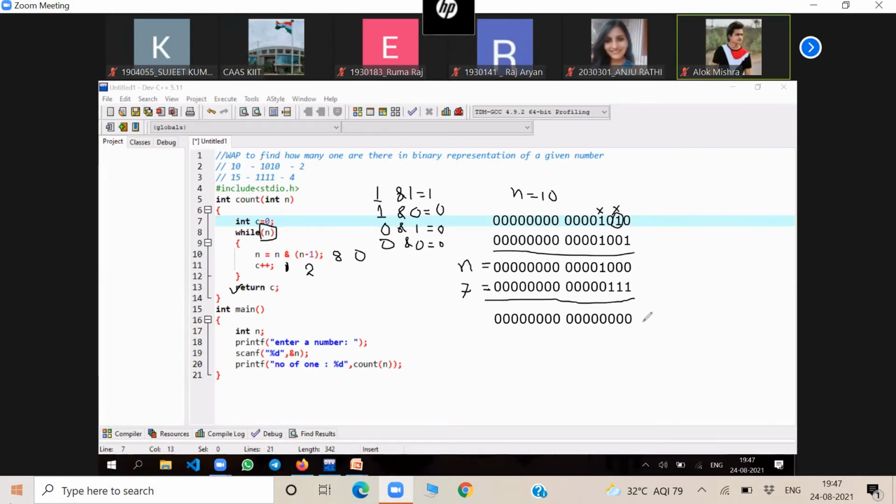Okay. Now it becomes 0. So 0 means false. So what will return here? 2. Okay. And 2 will be printed here. Okay. Let me run this.